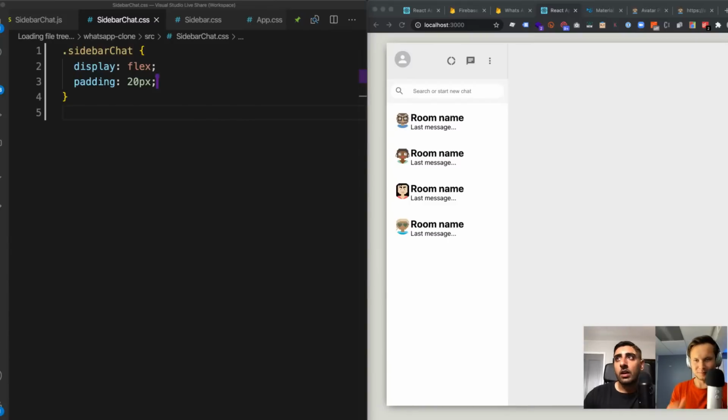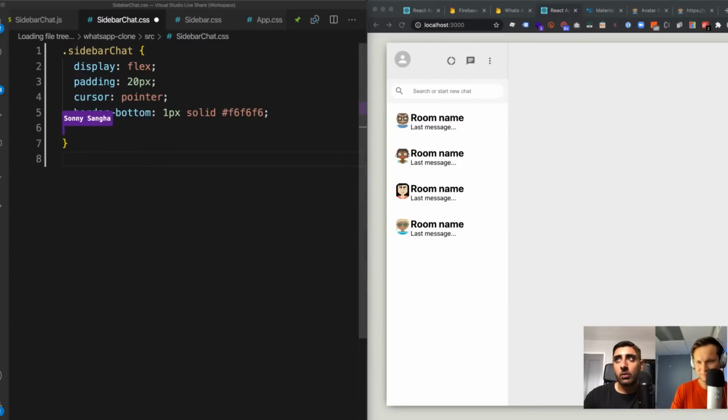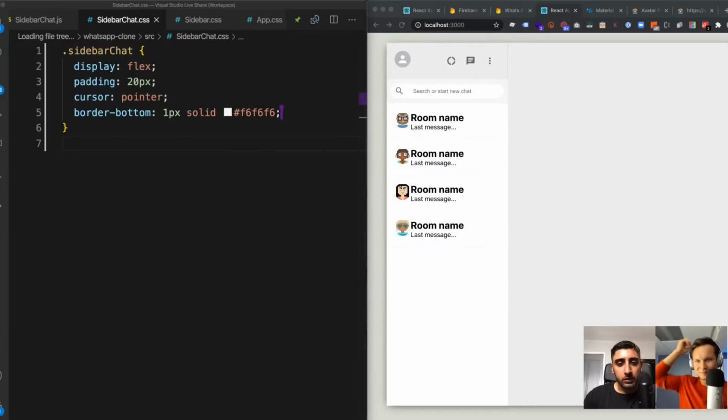Now I want the cursor to be a pointer, so when you hover over it, it shows a little finger. And I want a border underneath all of them, a little sort of gray. Let's go ahead and add that in. We should see now that every single one has a little border underneath it, hopefully.